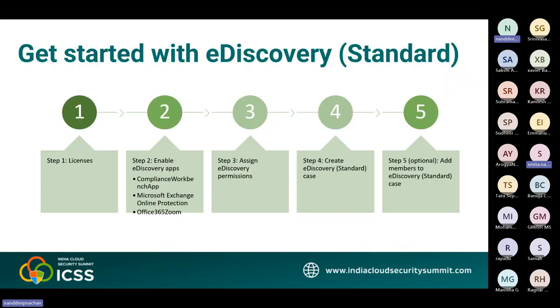Then step 5 is optional: add members to the eDiscovery standard case. If you create a case and you are the only person who will use it, then you don't have to perform this step.